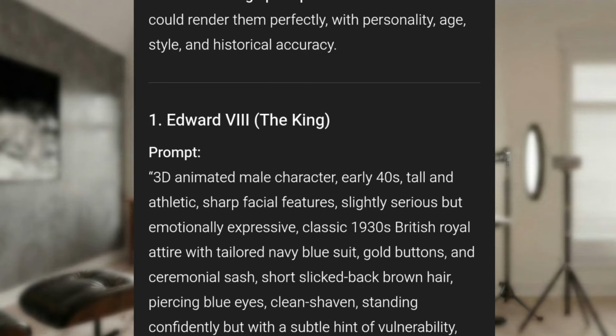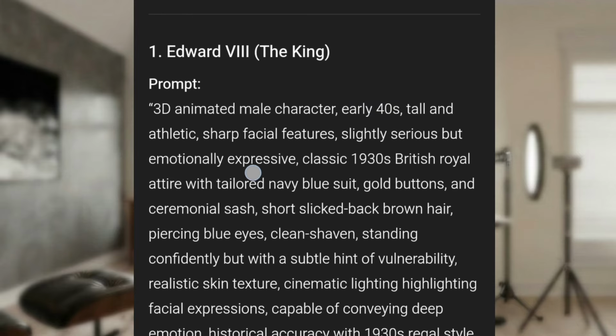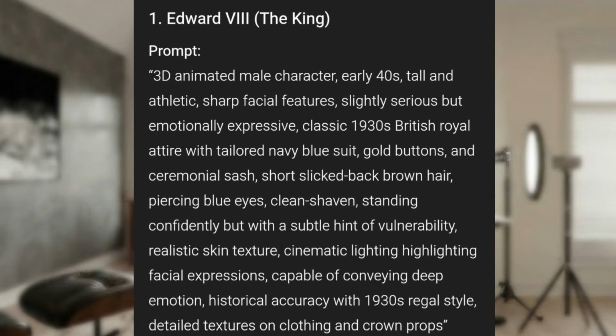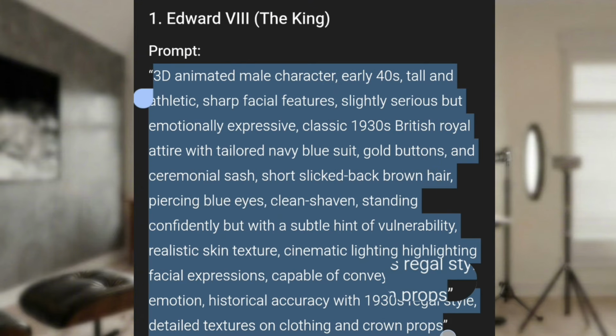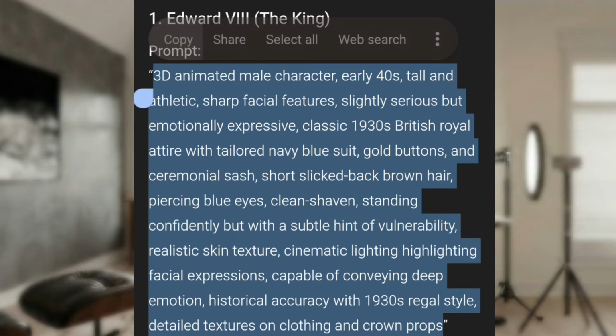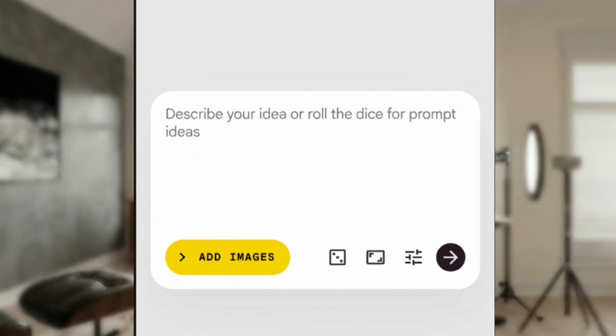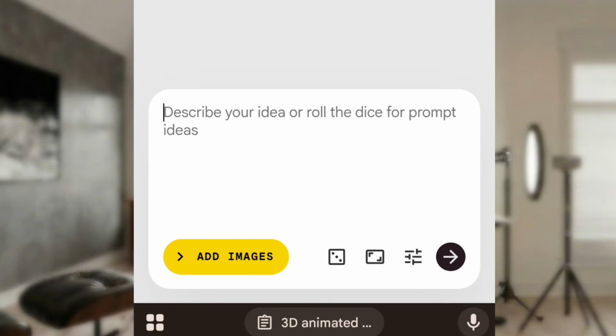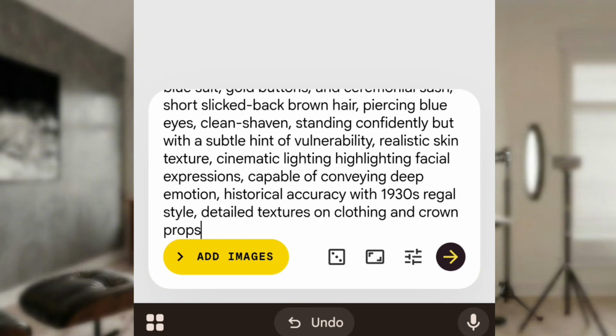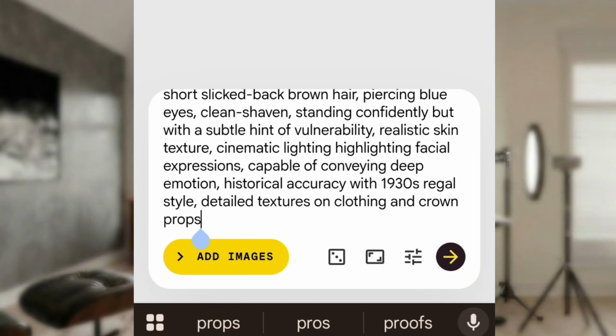Currently, I am in ChatGPT. So I will pick the first prompt, which is Edward, the first character. I'll just copy the prompt. Good. Go back to Whisk. Now I'll paste the prompt. So just send it for it to generate your character.